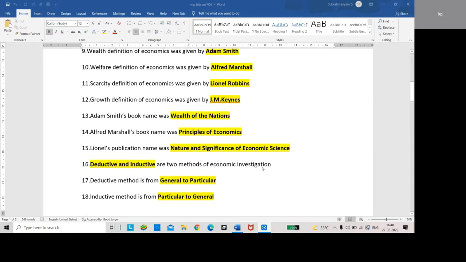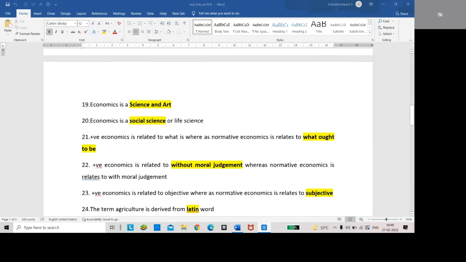Two methods of economic investigation are there: deductive and inductive. The deductive method is from general to particular, or universal to individual. The inductive method is from particular to general, or individual to universal.